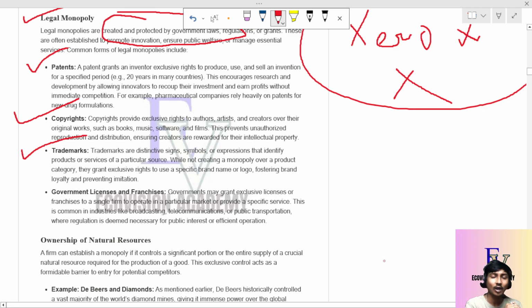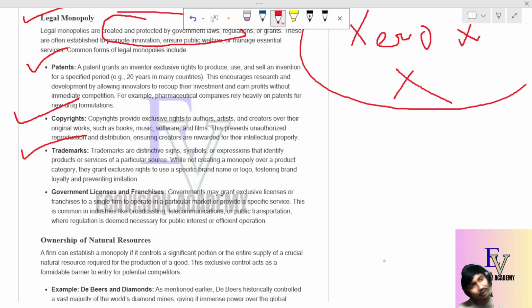Now if I may give a copyright for that, if someone uses my note for his or her video, or for any other purpose, there will be a copyright. Copyright means it gives an exclusive right to the authors, artists and creators over their original works. This note is created by Ecovision Academy. I created this note, and for that I have some exclusive rights